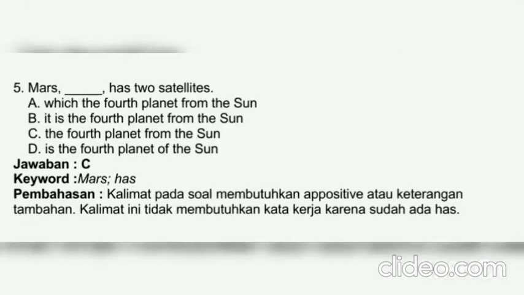Number 5. Mars blank has two satellites. The answer is C. Keyword: Mars has. Discussion: the sentence in the question requires an appositive or additional information. The sentence does not need a verb because it already has "has."